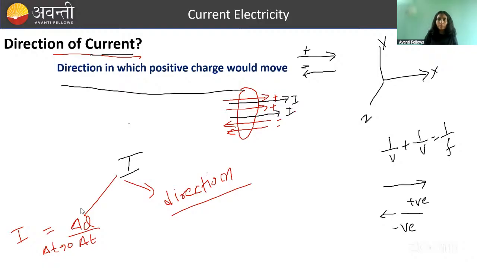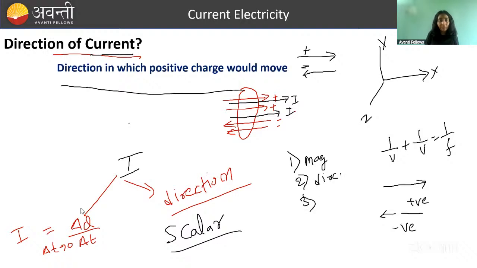श्रीहरि, ओके. Yes. So actually it seems like current has both magnitude and direction. It seems like it is vector in first look, but it's not a vector. It is a scalar quantity. Okay. And why? Because for anything to be vector, there are certain conditions which needs to be fulfilled. First one is that it has a magnitude. Second, it has direction.